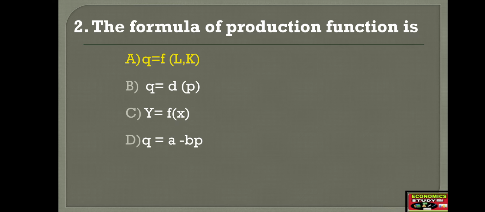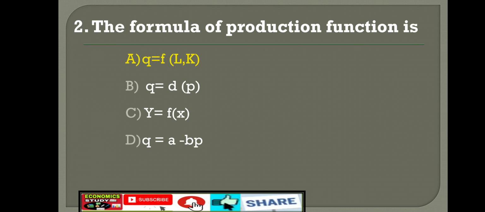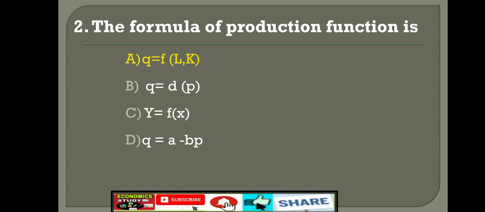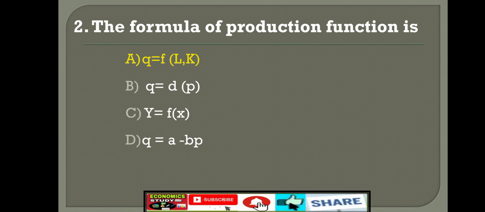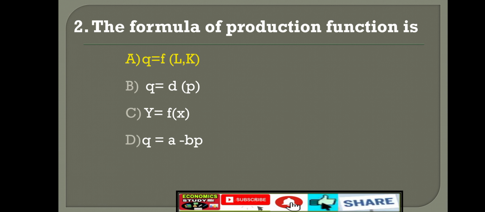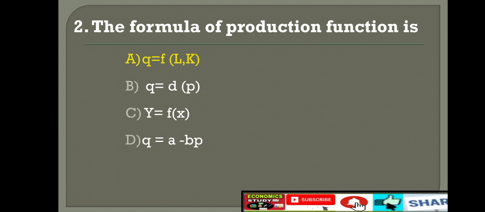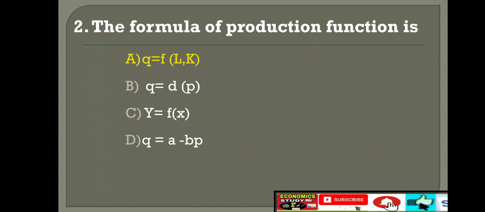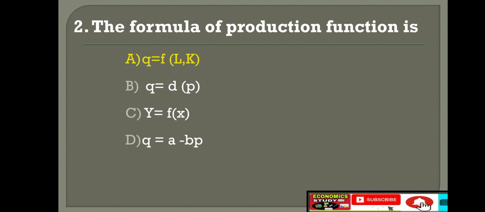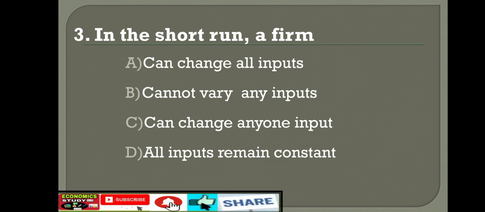The formula of production function is option A, Q is function of L and K. L means labor, K means capital. In production function, these factors of production are very important, labor and capital. That's what quantity equal to, Q is function of labor and capital. Likewise, answer is. Next, third question.